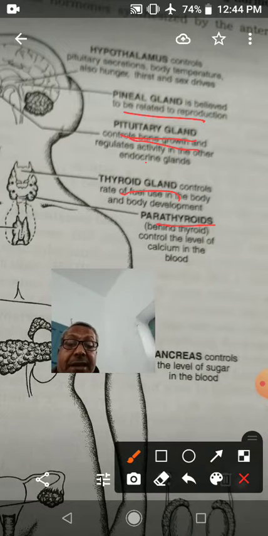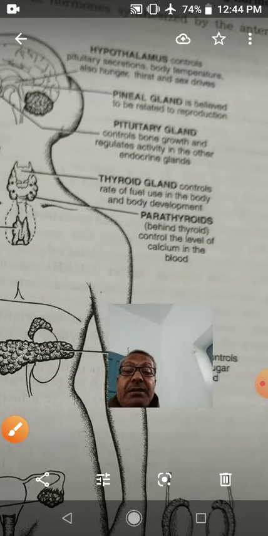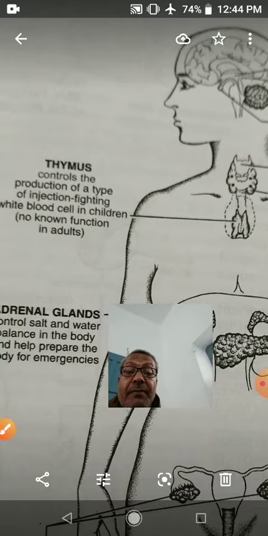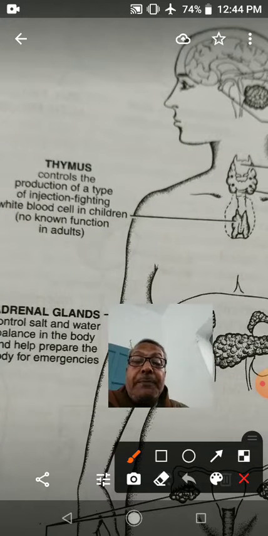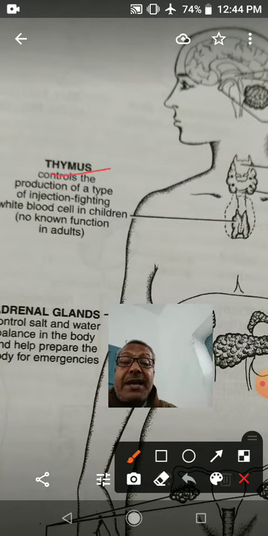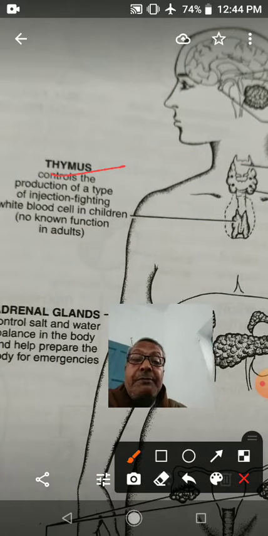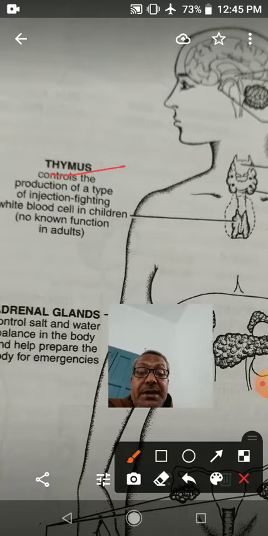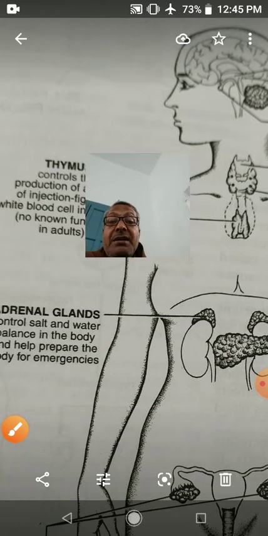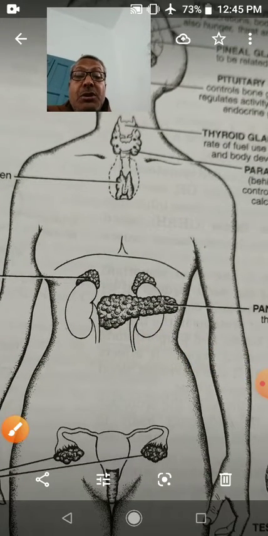Next gland is the thymus. The thymus gland controls the production of a type of infection fighting white blood cells in children. Its function is unknown in adults. Now see the other glands which are found in the coelom.